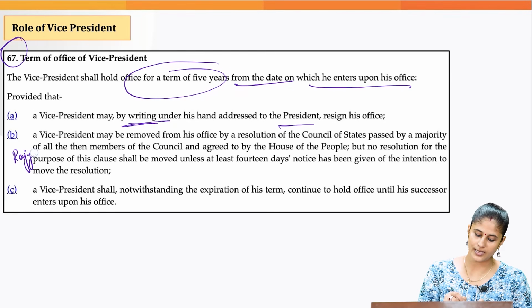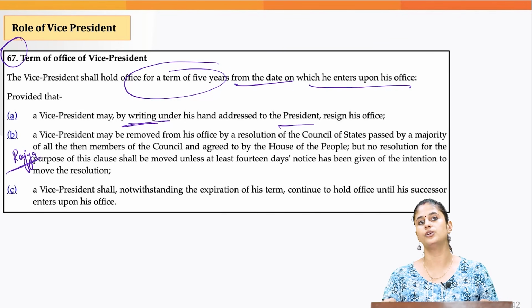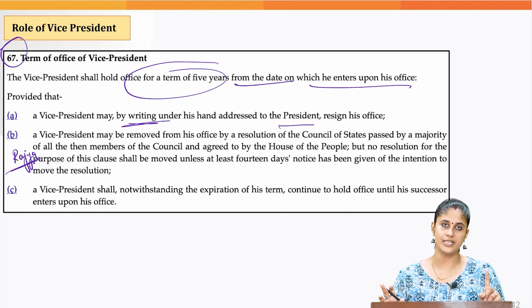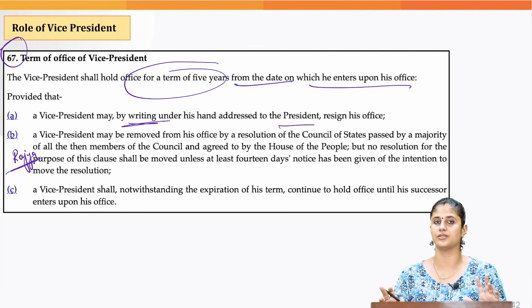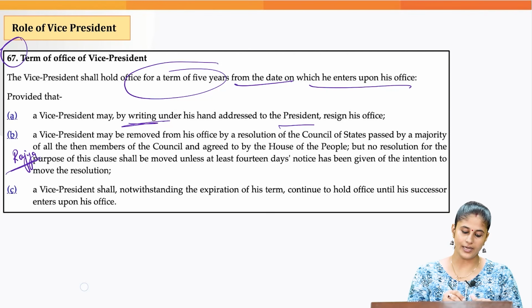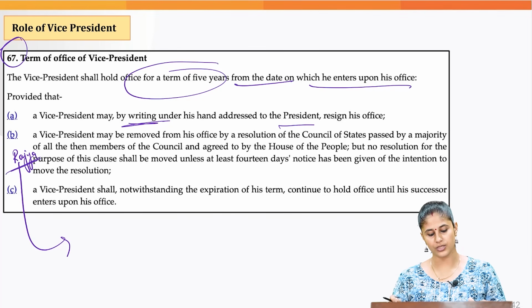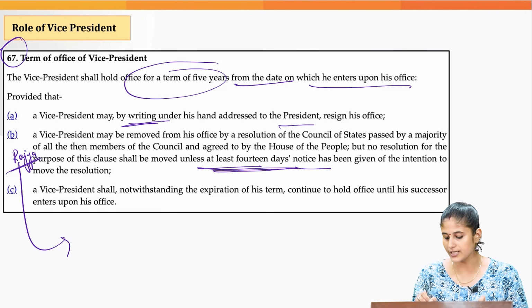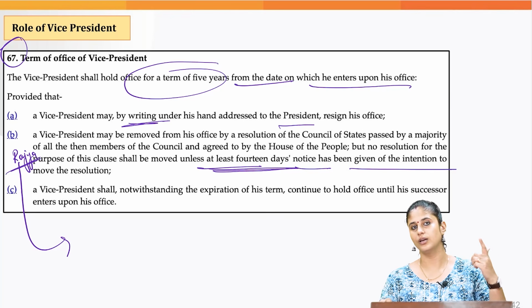You need to understand that this is a special power given to Rajya Sabha. The removal motion for the vice president can only be introduced in the Rajya Sabha, not in the Lok Sabha. And this motion can be introduced only after 14 days' notice has been given to the vice president.